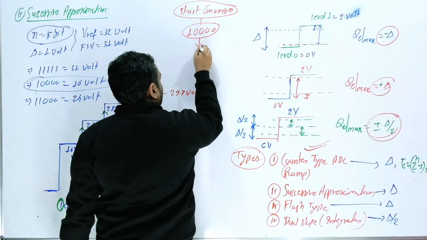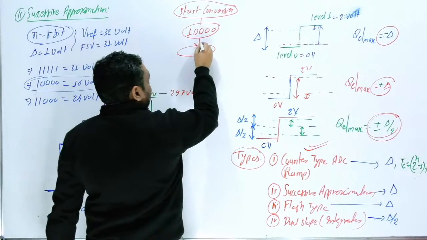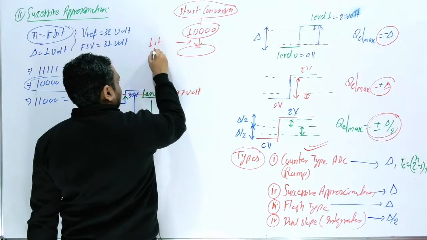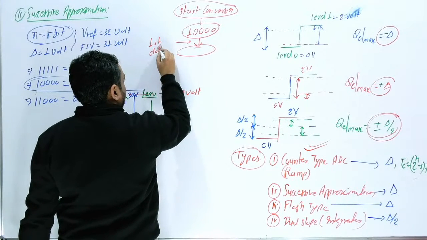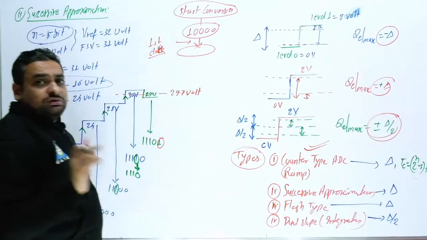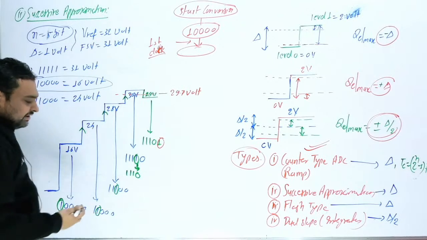What is the second state? After the first clock. Don't say, sir, this is the first clock. No, this is your first clock. This is a very, very important thing. Many students are doing wrong here. Okay. So your first clock is this one. So you are going to start from here. After the first clock, you will get 11000.